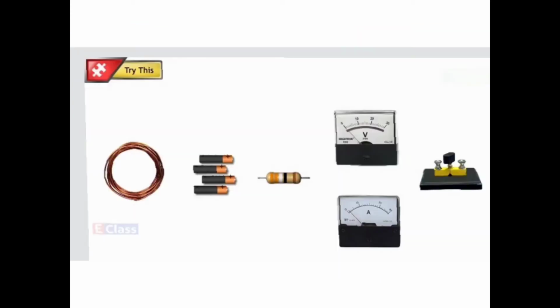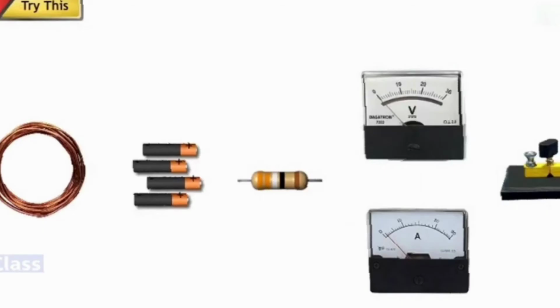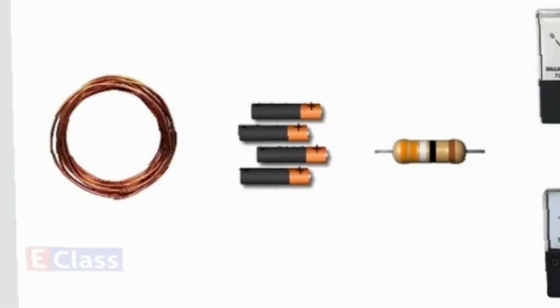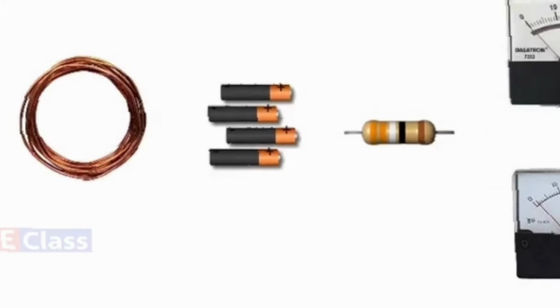So let us understand about the effect. Now over here, children, this particular coil is insulated. Though you see that it is copper color, it has a transparent insulating liquid over it. So it is insulated. Okay, remember this. So whenever we have any electrical wire, we are going to take insulated. So in front of you we have the insulated copper wire.